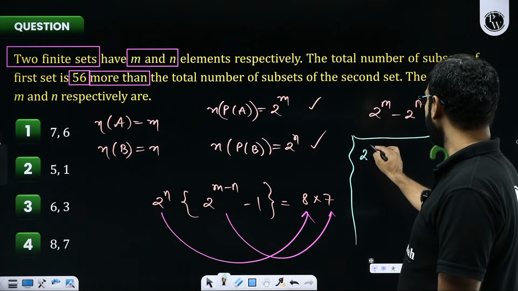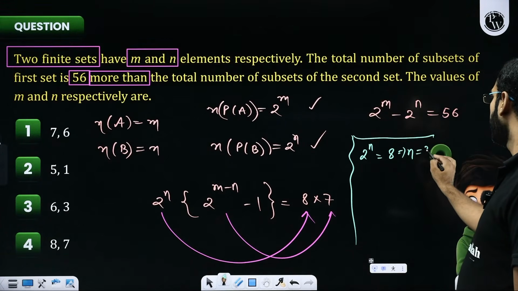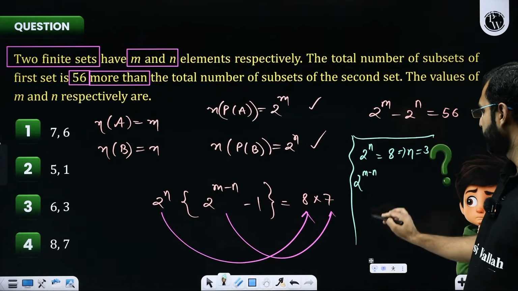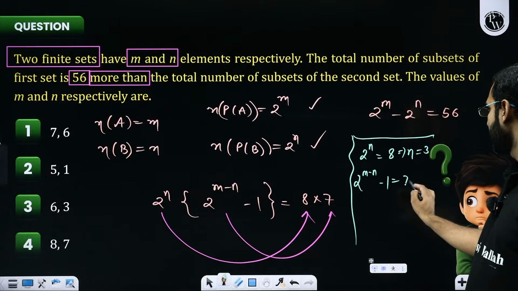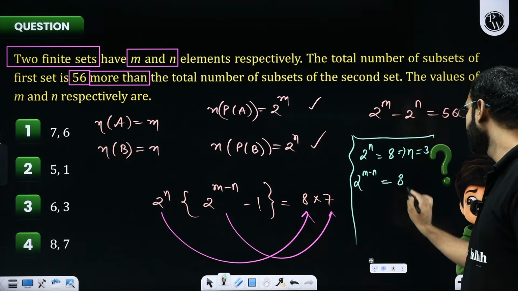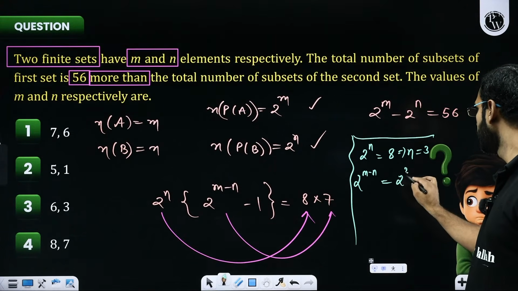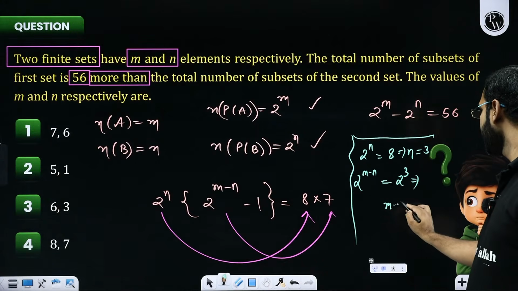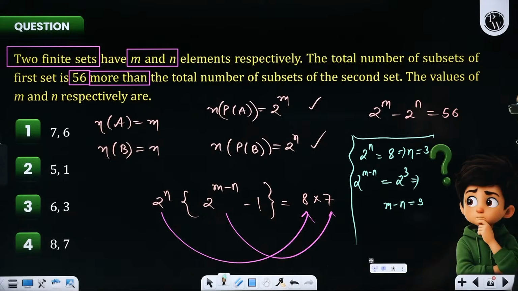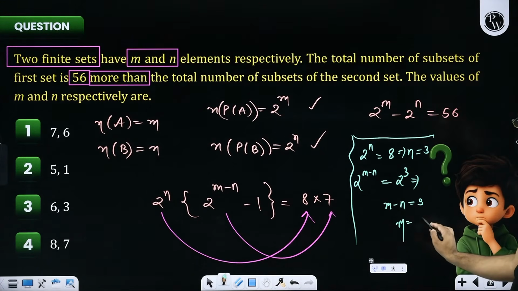So 2 to the power n, if I compare with 8, I think of n as 3. 2 to the power m minus n, minus 1, if I treat as 7, so 2 to the power m minus n becomes 7 plus 1, 8. 8 can be written as 2 cube. With this, I crack m minus n as 3. n we already know is 3. So m will be 3 plus 3, that's 6.